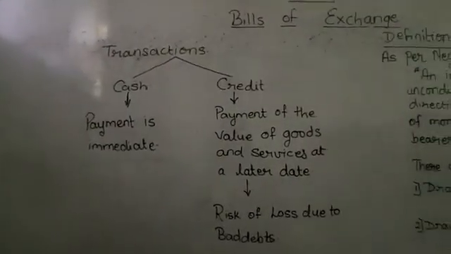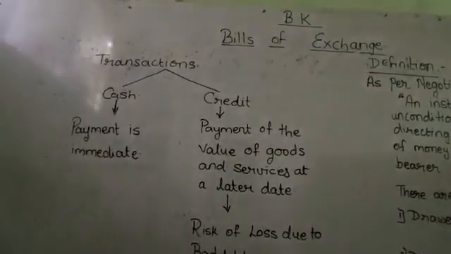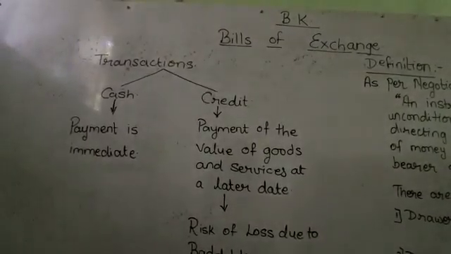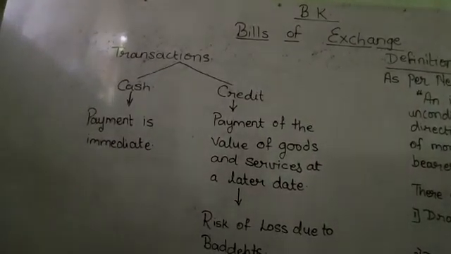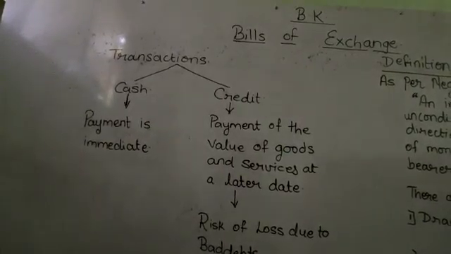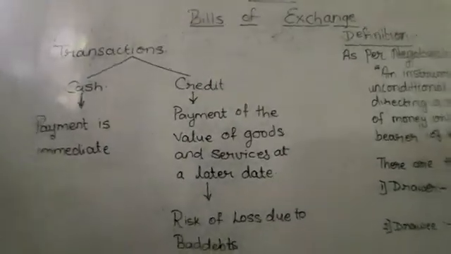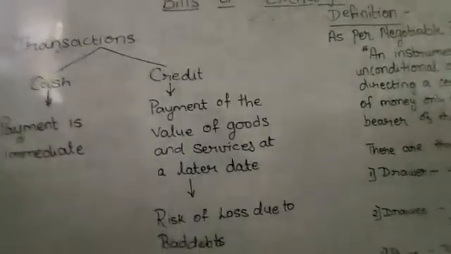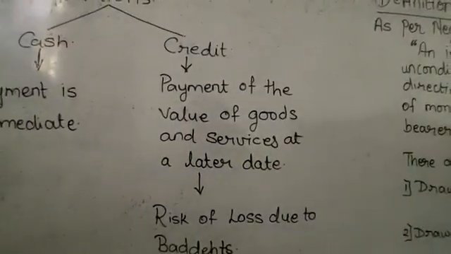Whereas in a credit transaction, the payment or the value of goods or services is received by the seller at a future date. The buyer makes the payment for the goods or services at a later date. That is called a credit transaction.